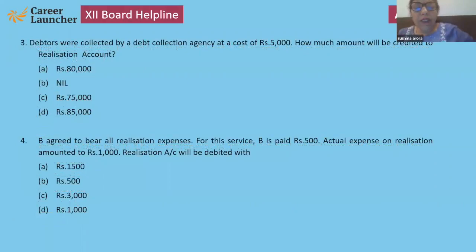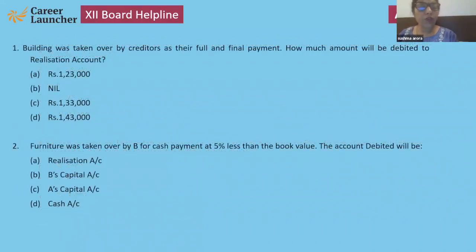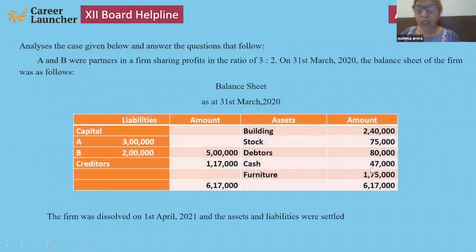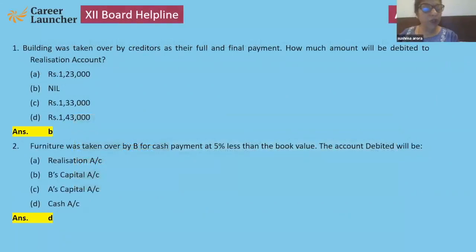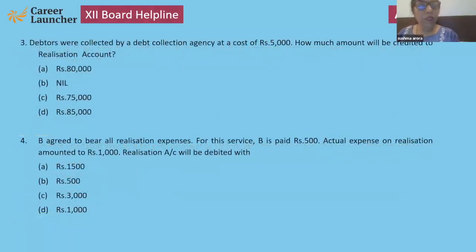Debtors were collected by a debt collection agency at a cost of rupees 5,000. How much amount will be transferred to realization account? See, here I want to tell you. First of all, we have to see the value of debtors, that is 80,000. The debtors value is 80,000 and it is collected by a debt collection agency by charging 5,000 rupees. So 80,000 minus 5,000, 75,000 will be shown.